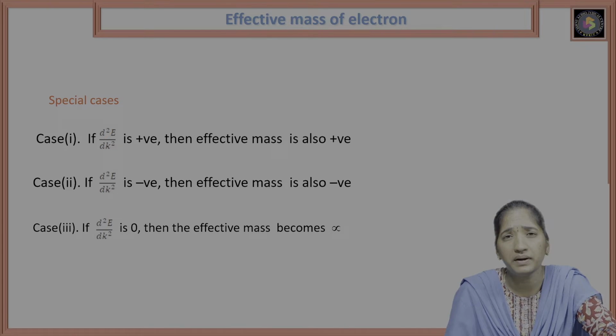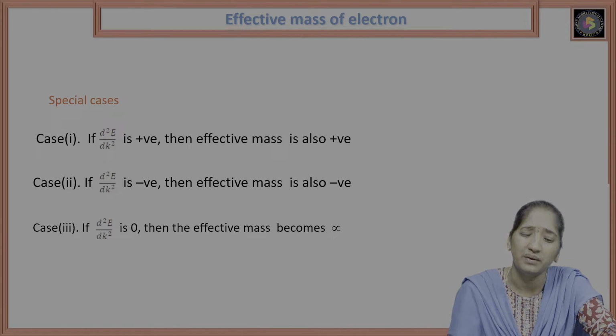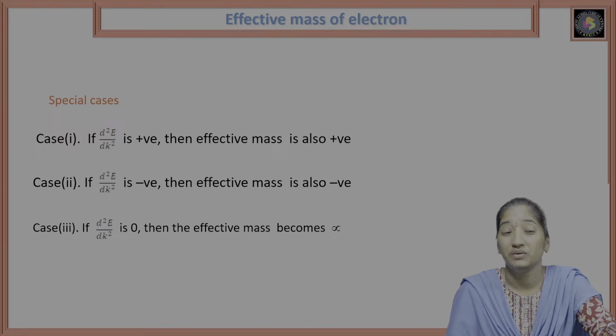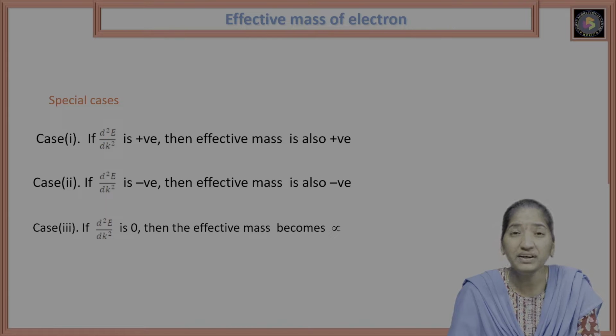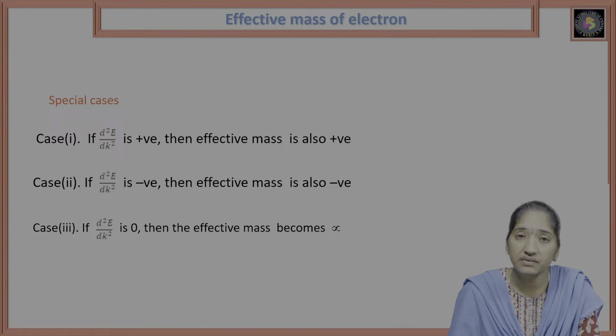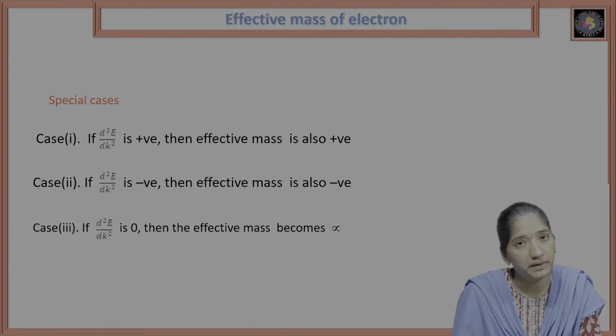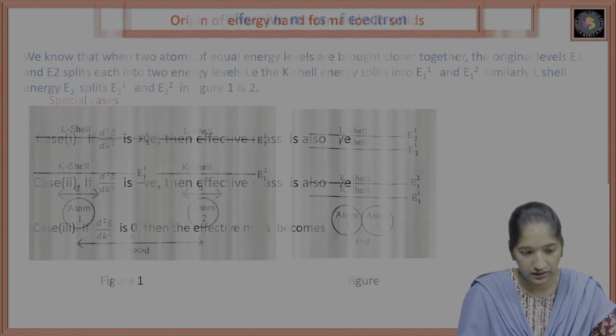If d square E by dk square is positive, the effective mass is also positive. If d square E by dk square is negative, then the effective mass is also negative. If d square E by dk square is 0, then the effective mass becomes infinity.